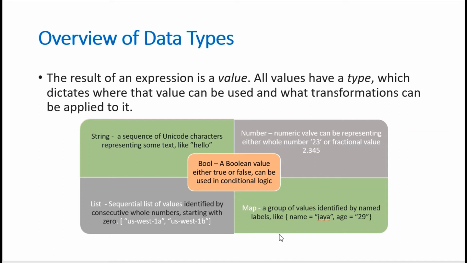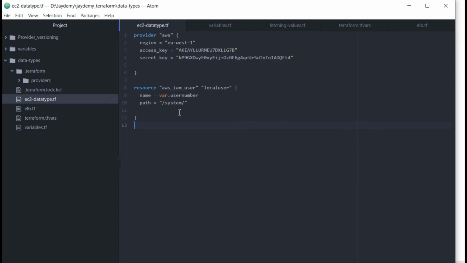Coming to the map, it is a group of values identified by named labels, like in the example, name and age. This is how the map will work. We will also see with examples how it actually works.